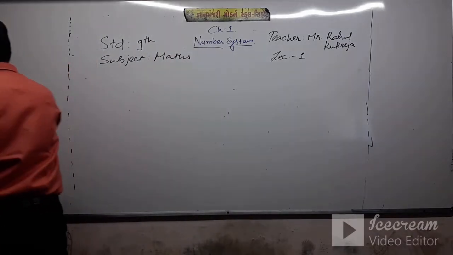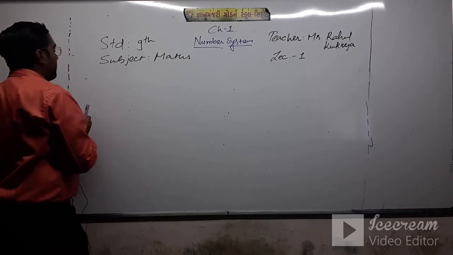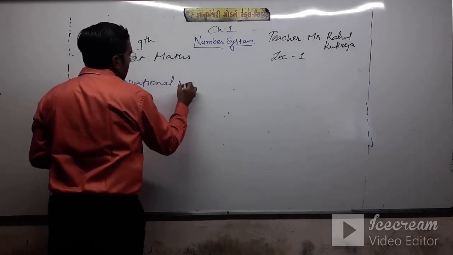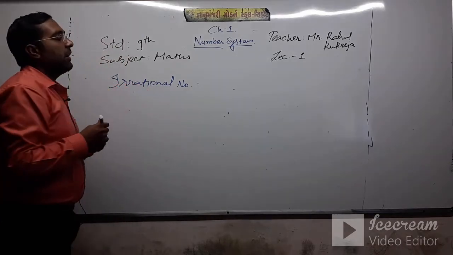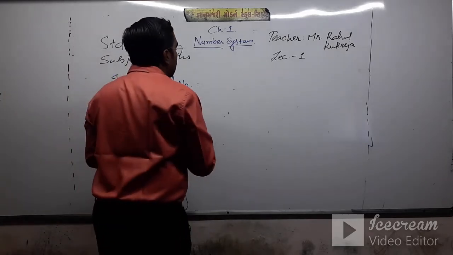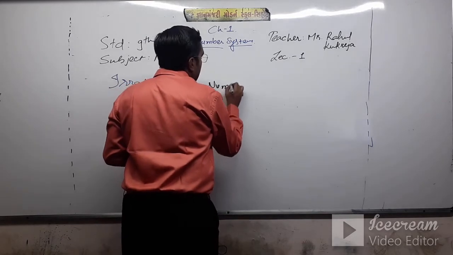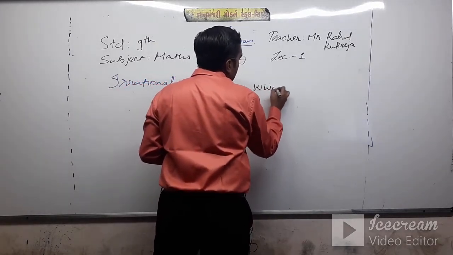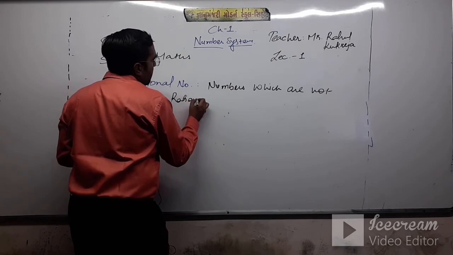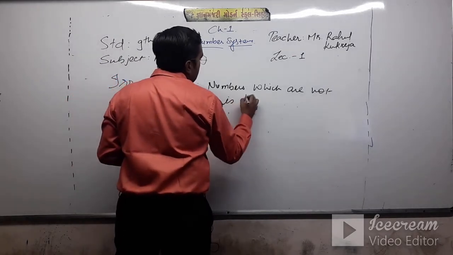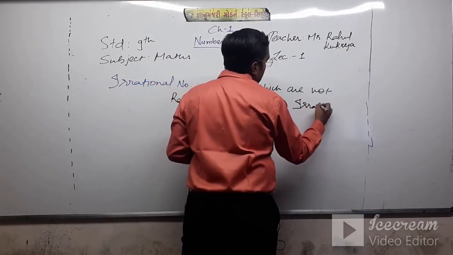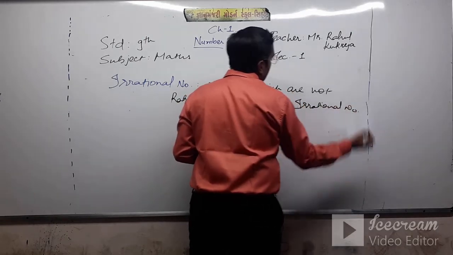There is a simple definition of irrational numbers: numbers which are not rational are known as irrational numbers. Clear?